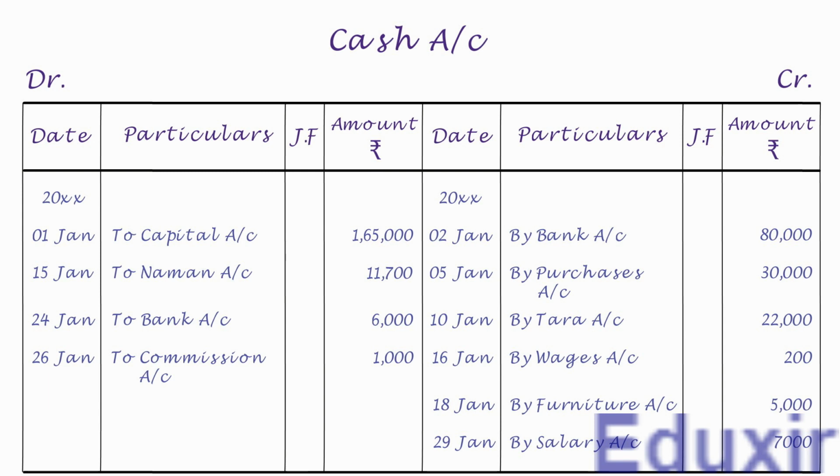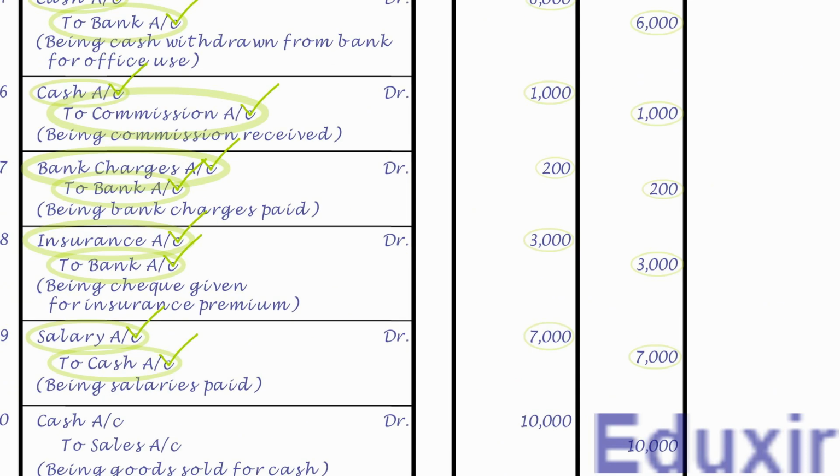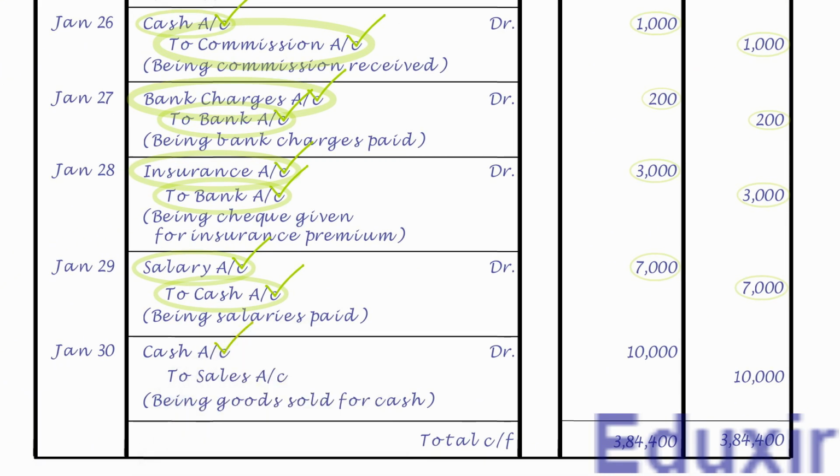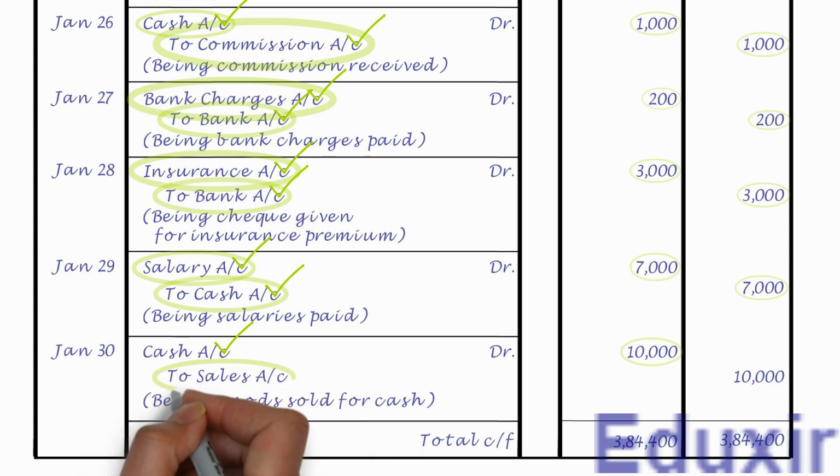Let us now take up the next entry. As the name suggests, it needs to be posted on the debit side of cash account and the debit amount is 10,000 rupees. Note that the details that need to be posted into the particulars column is sales account. As we already have the cash account, let us now post this entry into that account.